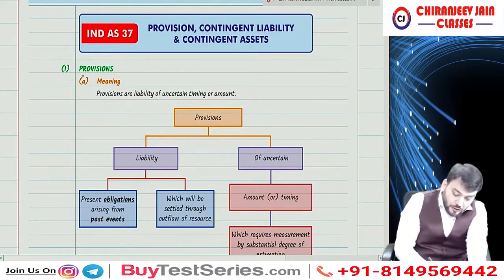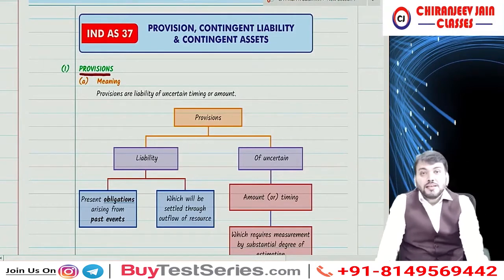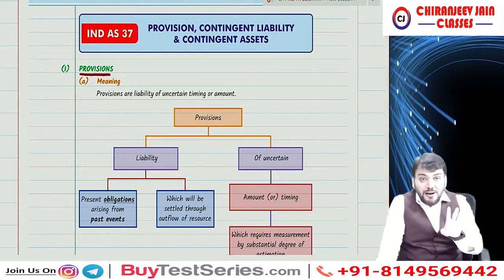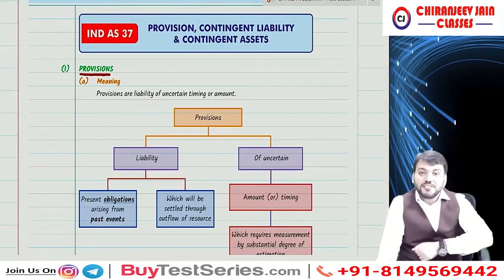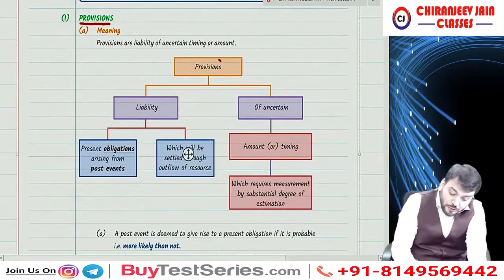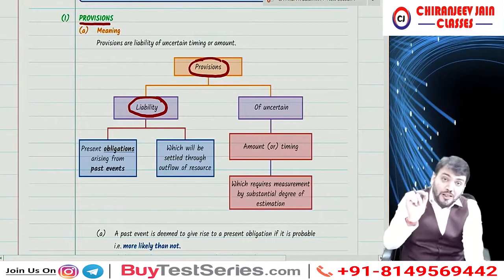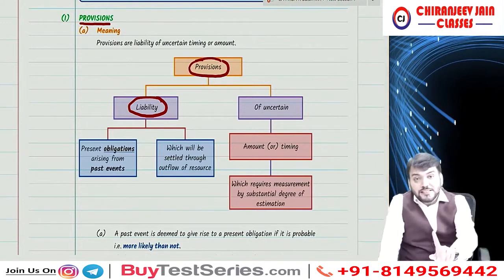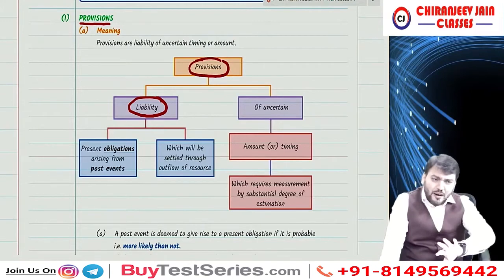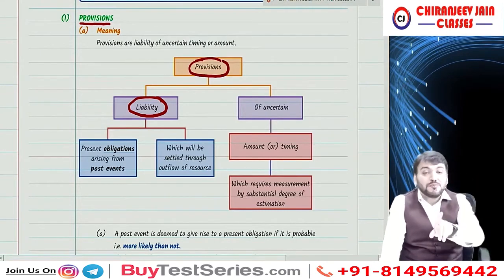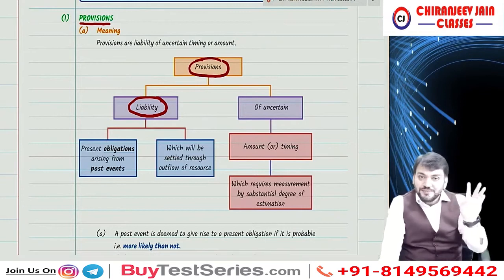Now, provision. Ind AS 37 means provisions, contingent liabilities and contingent assets. So what is the meaning of provision as per Ind AS 37 that we are discussing? Provisions are liabilities. Understood? All the provisions are liabilities. So it is now understood that provision for doubtful debt is not covered under Ind AS 37. Therefore, it is not a liability, and therefore we should not use the term provision for doubtful debt. Hope you are understanding. Correct?